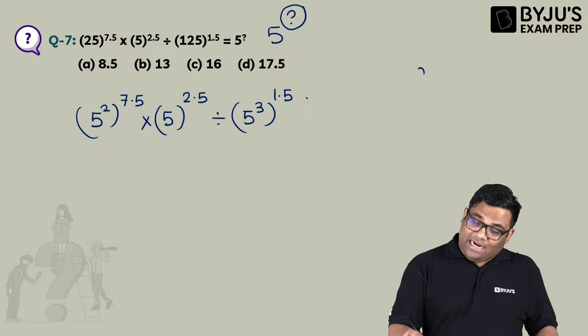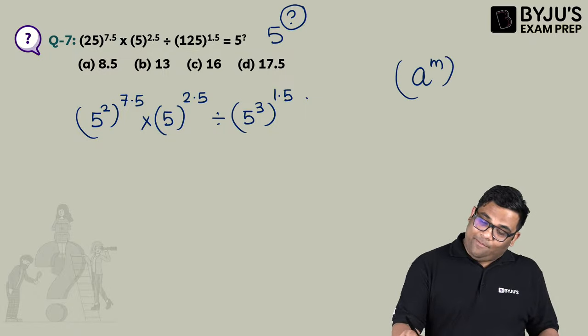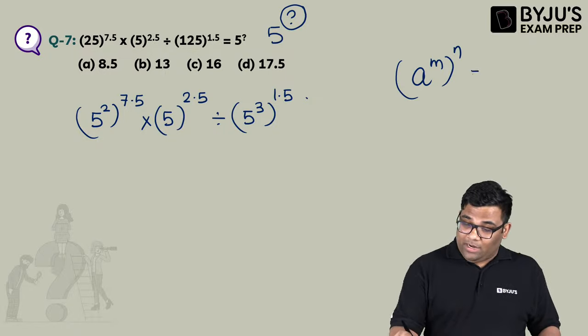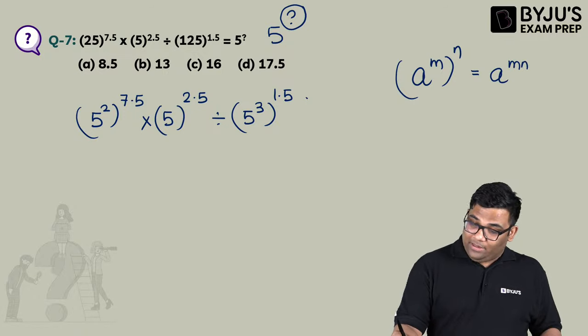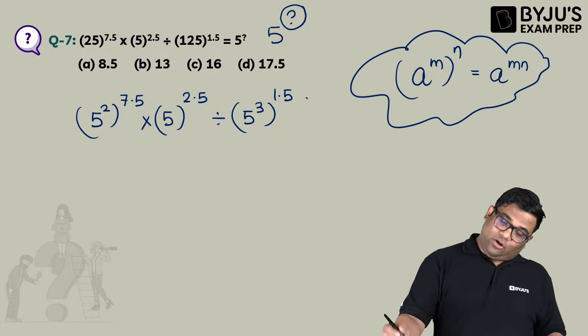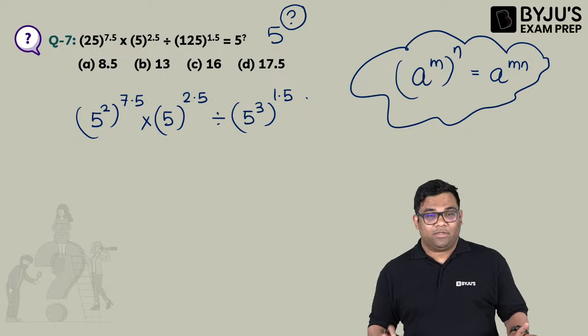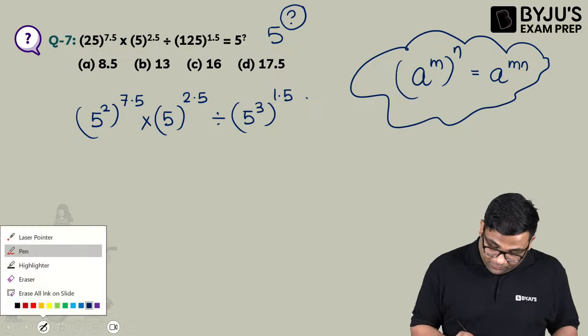Okay, now we use this identity. Remember, a to the power m whole to the power n is what? A to the power mn. Now use this identity, solve, and give me the answer. Come on, solve.